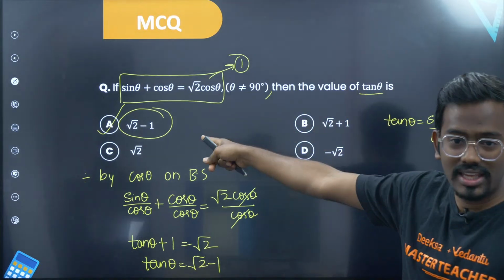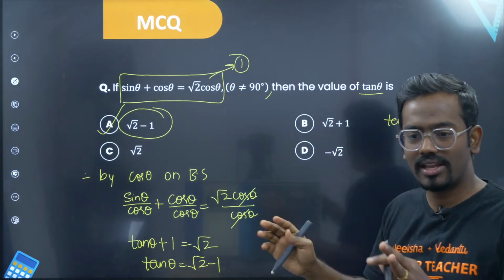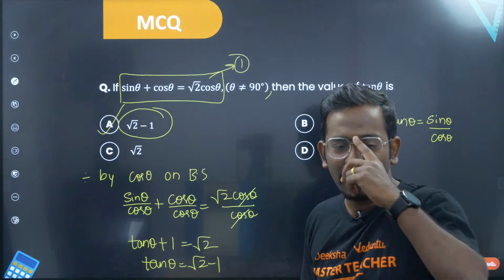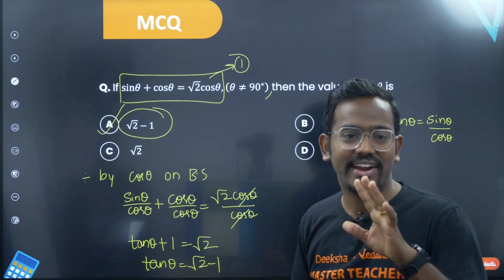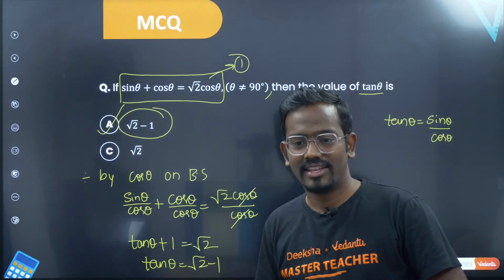So you just have to get the final answer. See, just think what is given, what has to be answered. So just think about it, then most of your job is done. Sir, I want tan theta. I have sin theta. How do you get tan theta? Just by dividing by cos theta. Hope this is clear. Yes, understood.